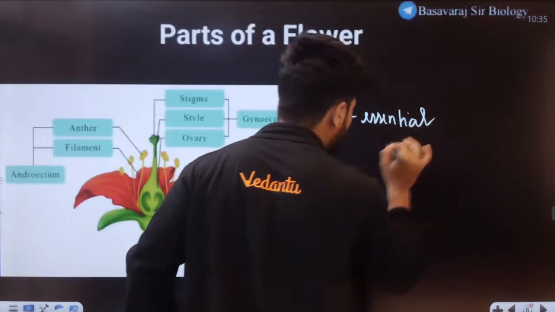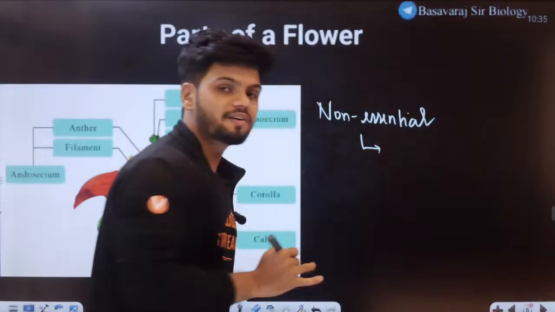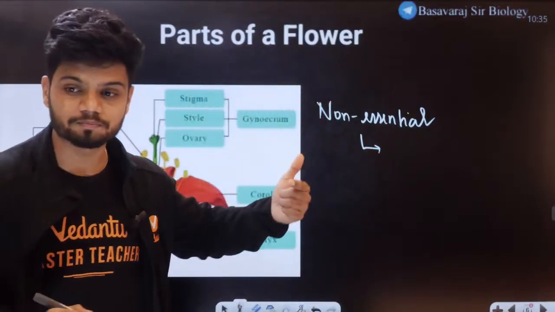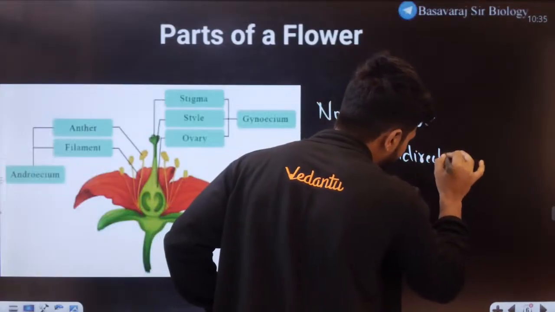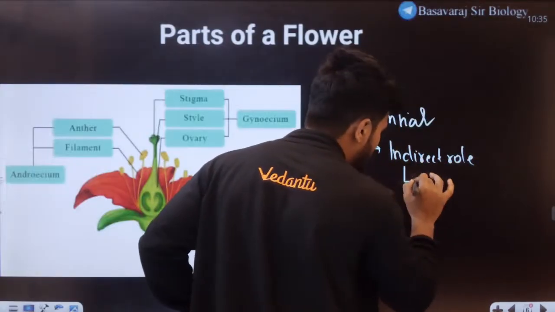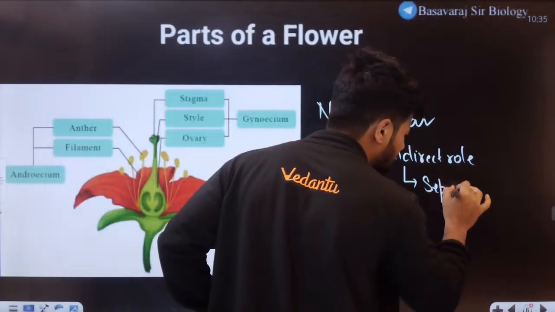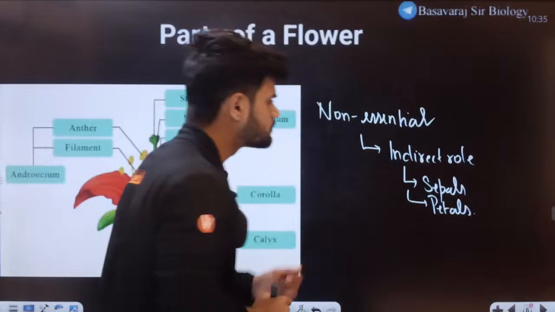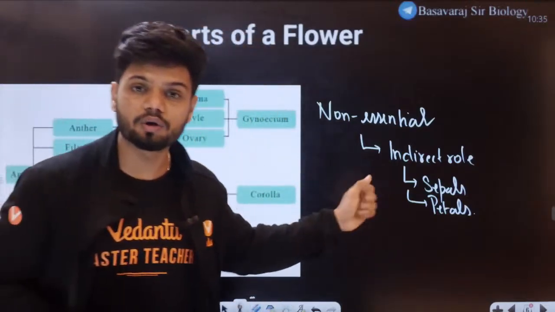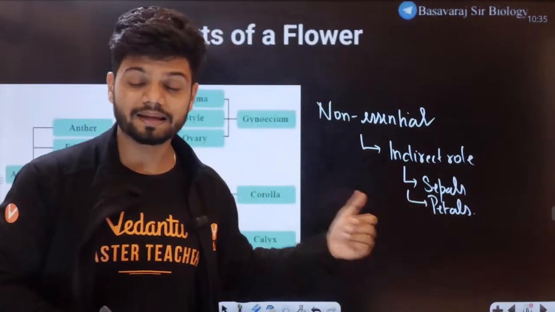Non-essential whorls are the whorls which have an indirect role in reproduction. Examples are sepals and petals, or we can say calyx and corolla. Calyx and corolla have an indirect role.